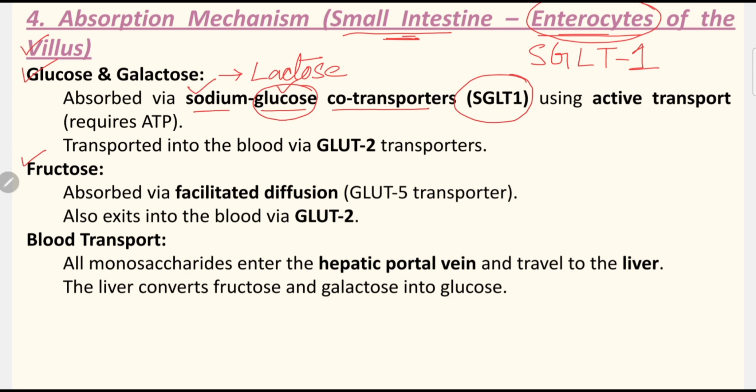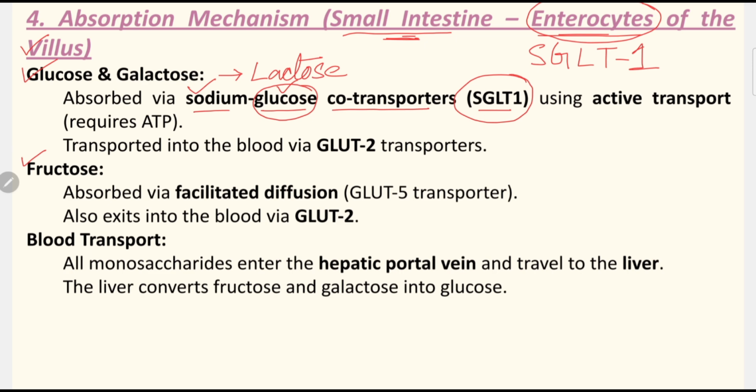I will discuss this process, but firstly just understand that glucose uses a transporter to enter into the enterocyte, that is named SGLT1. That means sodium glucose co-transporter, SGLT1, and this transportation needs to use energy.